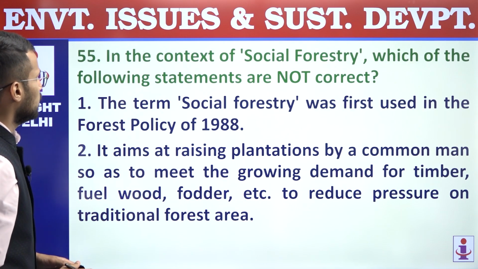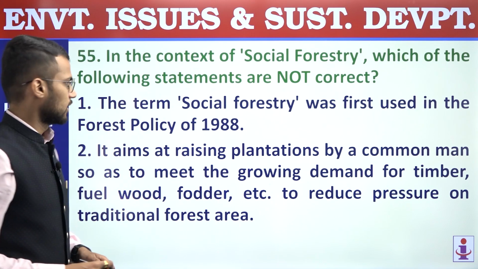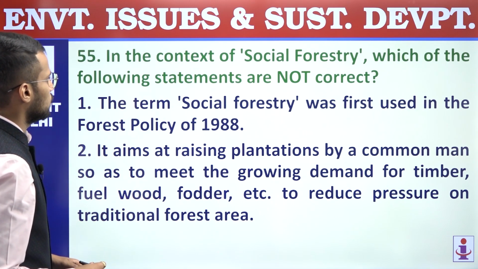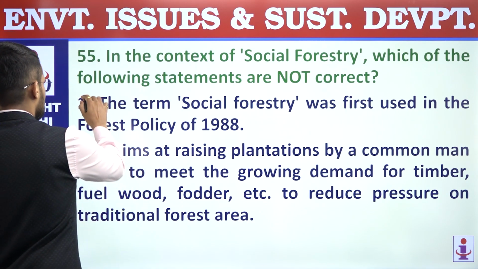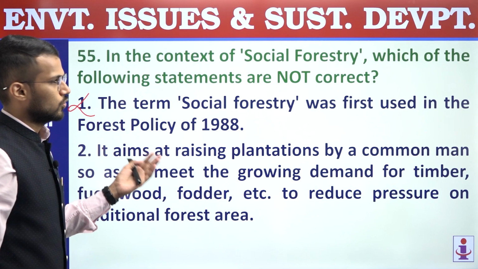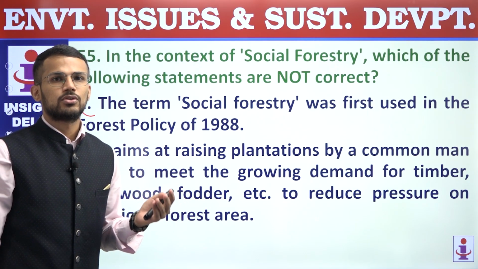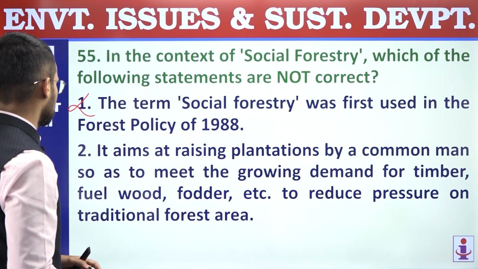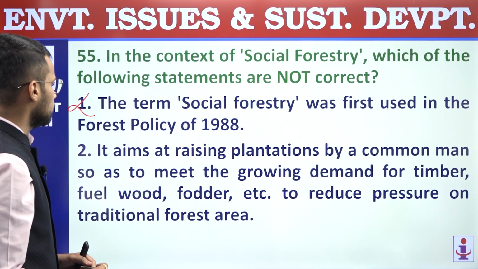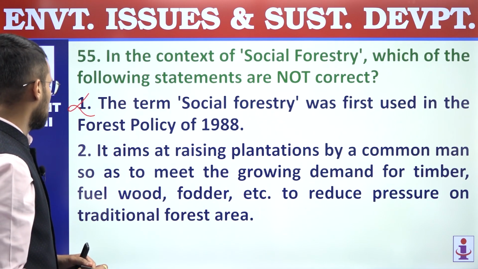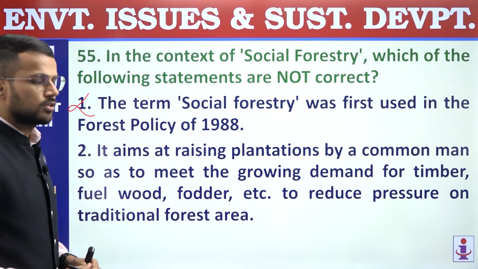55. In the context of social forestry, which of the following statements are not correct? First, the term social forestry was first used in the Forest Policy of 1988. This statement is incorrect. Social forestry was first used in 1976 by the National Commission on Agriculture. First statement is incorrect. Second, it aims at raising plantation by a common man so as to meet the growing demand for timber, fuel wood, fodder, etc. to reduce pressure on traditional forest area, right?